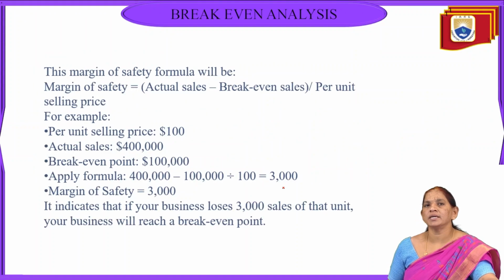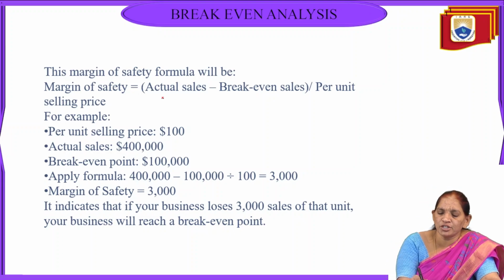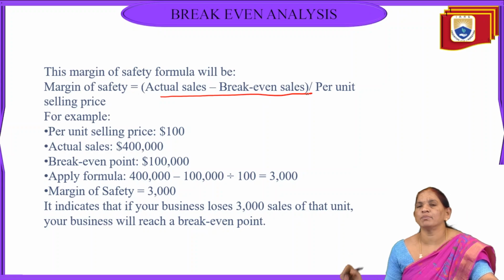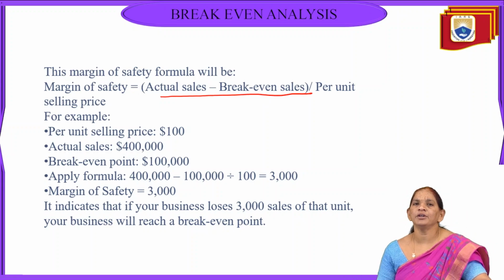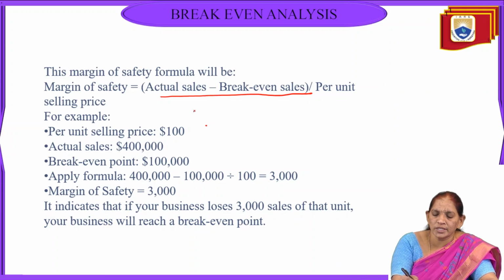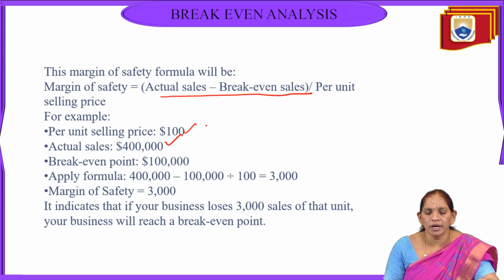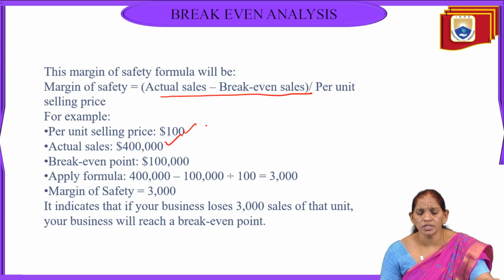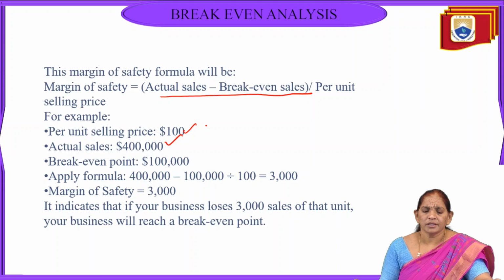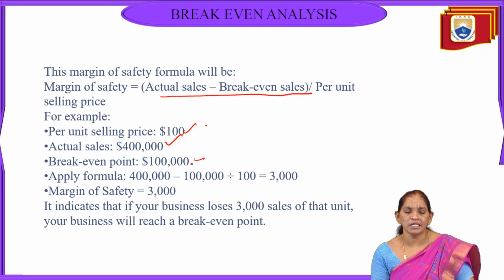Next we'll see the small example of this margin of safety. As we know, the formula of margin of safety means actual sales minus BEP sales per unit. For example, if selling price per unit is 100 and actual sales is 4 lakhs, then what is the BEP means? Here sales minus variable cost, we are able to get the break even. 4 lakhs is the actual sales and break even already calculated and given is 1 lakh.